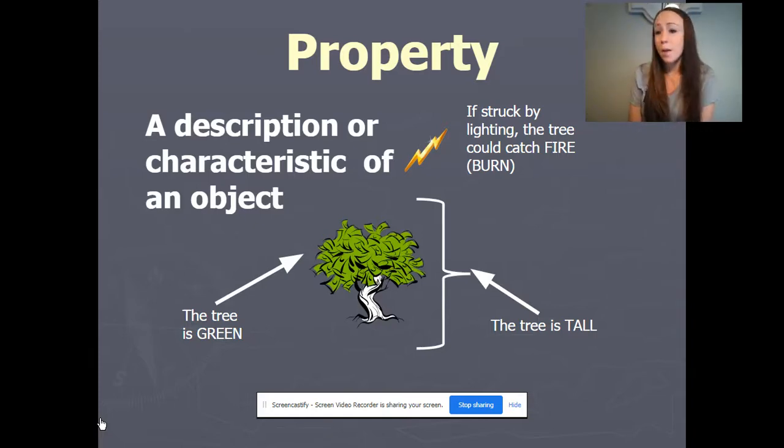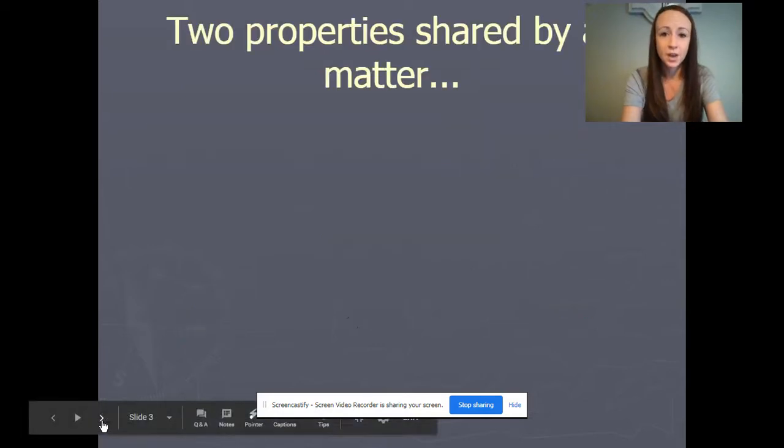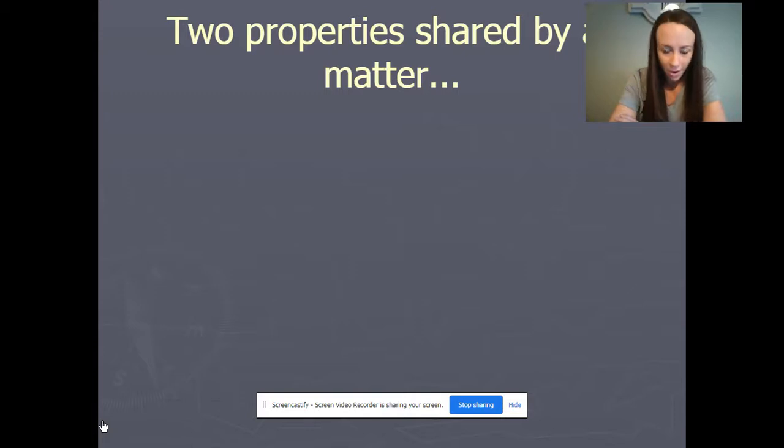You could say properties of myself. I'm matter. We can say Miss Jacobs has red hair. She has very fair skin and freckles. And she's awesome. Absolutely. All properties of Miss Jacobs. Again, looking at characteristics. So there were two properties that were shared by all matter that we talked about.